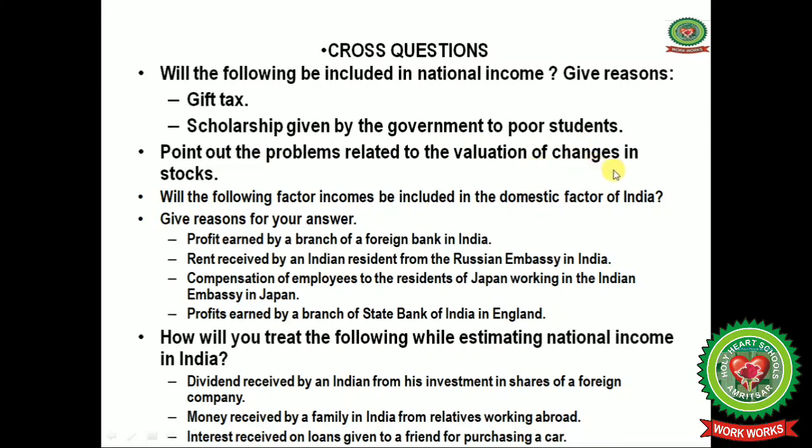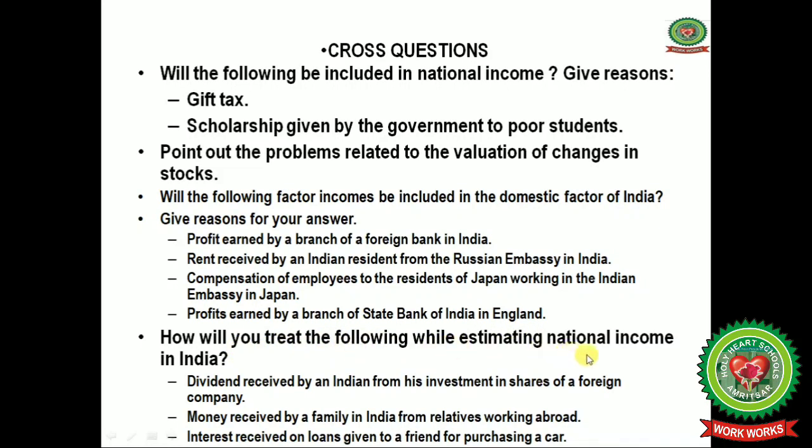Now point out the problems related to the valuation of changes in the stocks. Will the following factor income be included in the domestic factor income of India? Give reasons for your answer also. First one is profit earned by a branch of a foreign bank in India, rent received by an Indian resident from the Russian embassy in India, compensation of employees to the residents of Japan working in the Indian embassy in Japan, profits earned by a branch of State Bank of India in England.